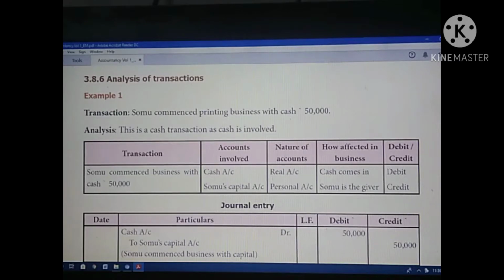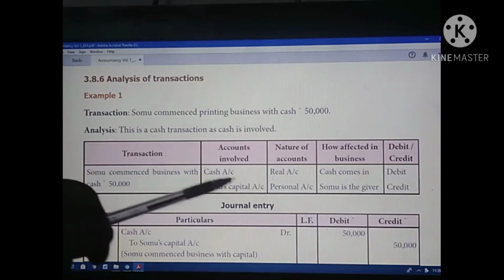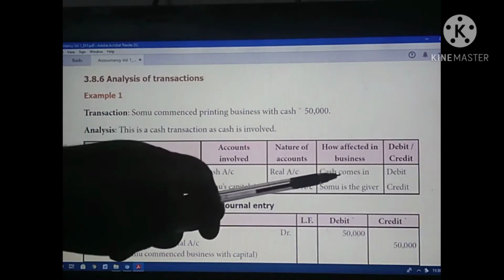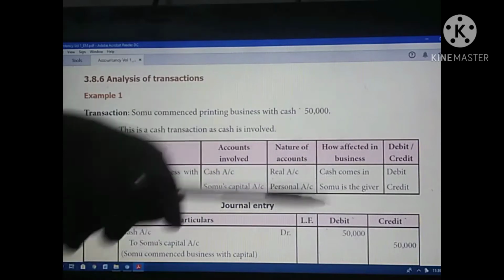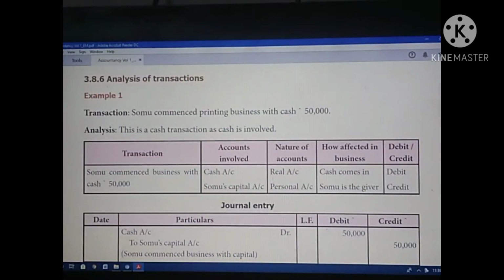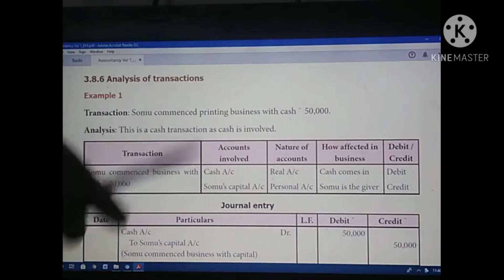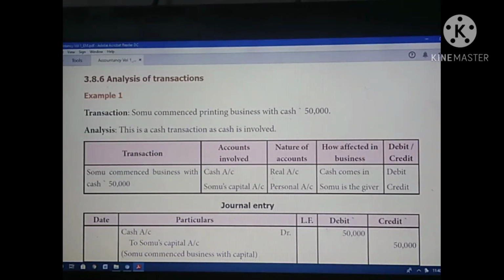Cash is involved: cash account and Somu's capital account. Cash is a real account in nature. What is the real account rule? Debit what comes in, credit what goes out. And Somu is a person, so we use the personal account rule: debit the receiver, credit the giver. Who gave the capital? Somu only provided the capital. What comes to the business? Our business received cash from Somu. So the cash account is debited and Somu's capital account is credited.